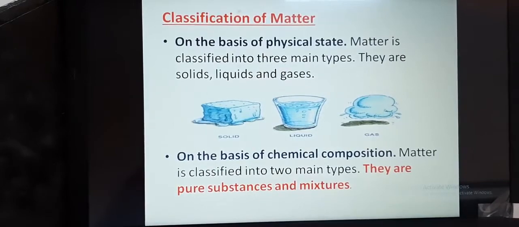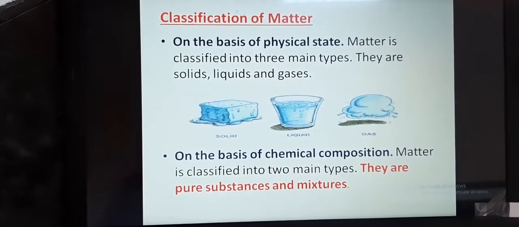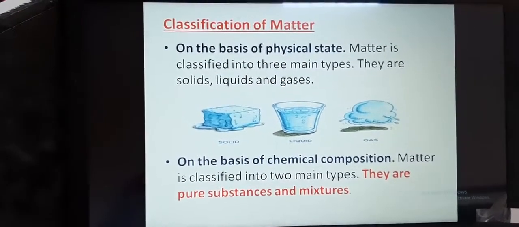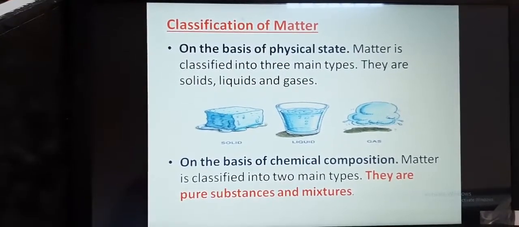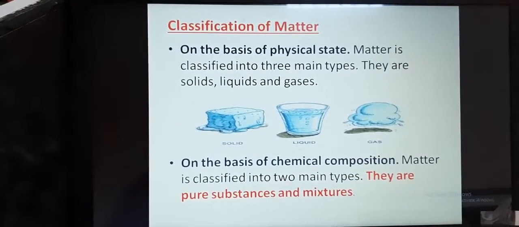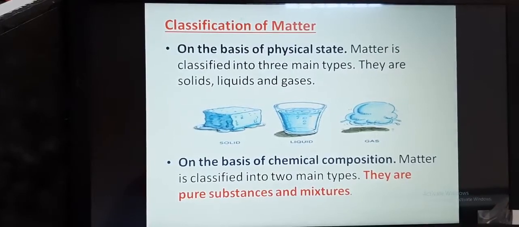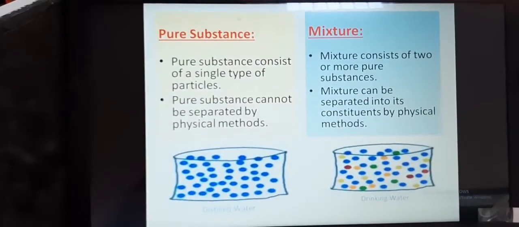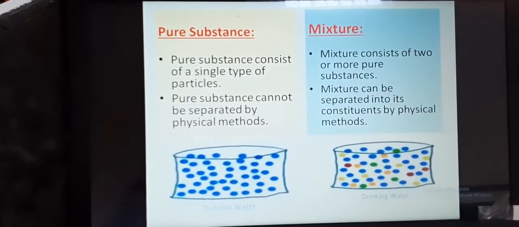Matter is classified into two main types. These are pure substances and mixtures. So we shall study what is a pure substance, what is a mixture, and what are the types of mixture. Now, pure substance. What is a pure substance?